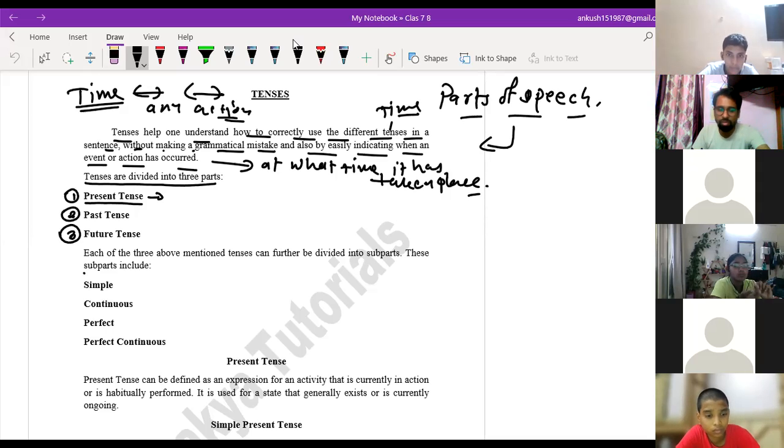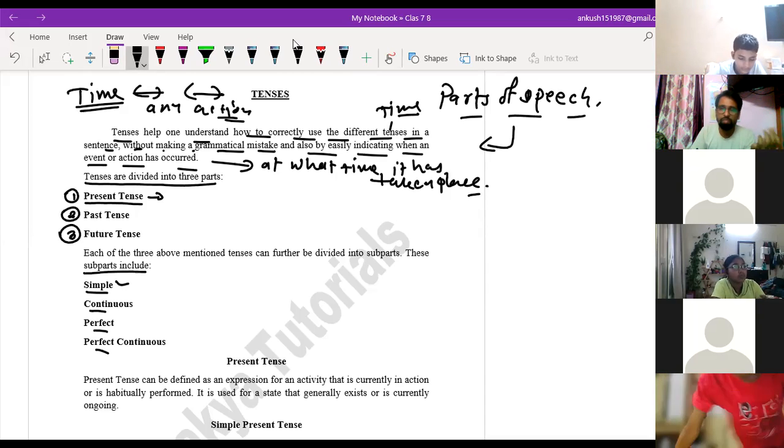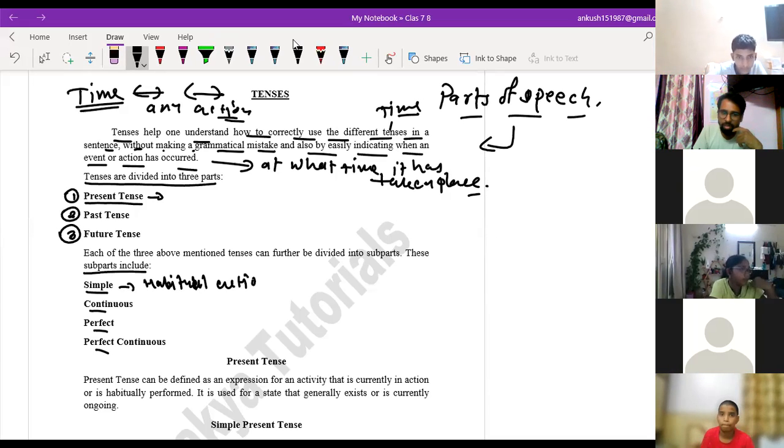Those four subparts are simple, continuous, perfect, and perfect continuous. Now, how do they work? Let us understand this. Simple is something that happens daily or that was happening daily, meaning the habitual action. The simple action tells you about the habitual action. Simple tense refers to the habitual action or universal truth.